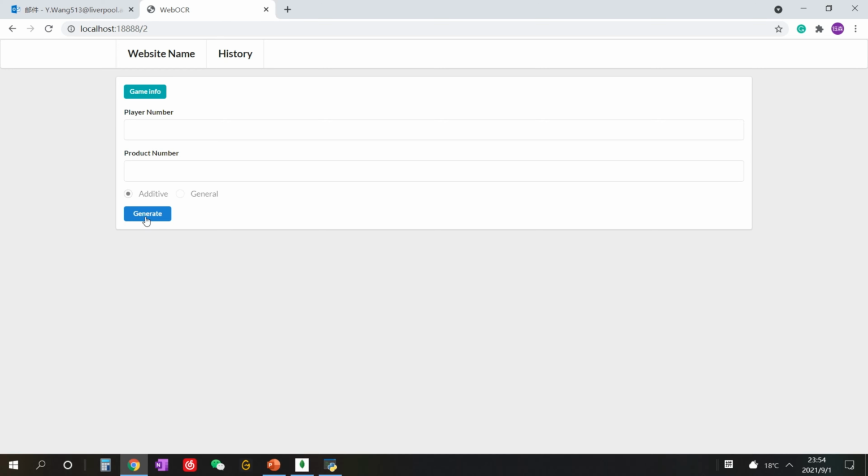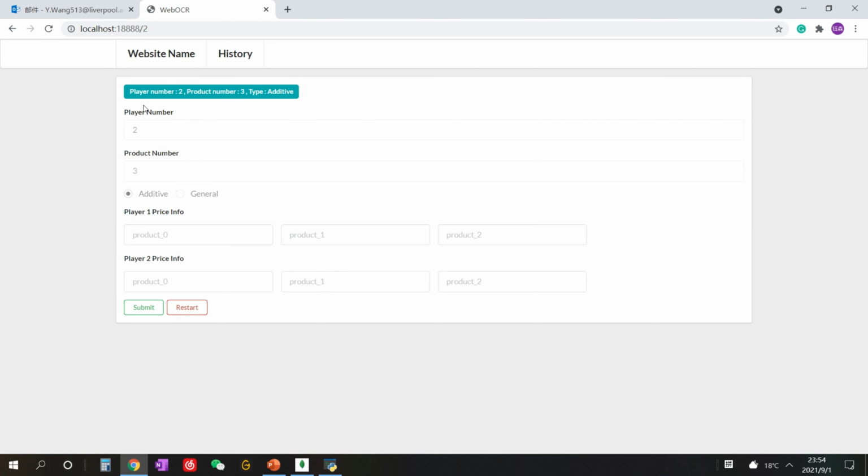When the user completes the registration and login process, we come to the main page. Here, we enter the number of players as 2 and the number of products as 3. Then select the Additive button.